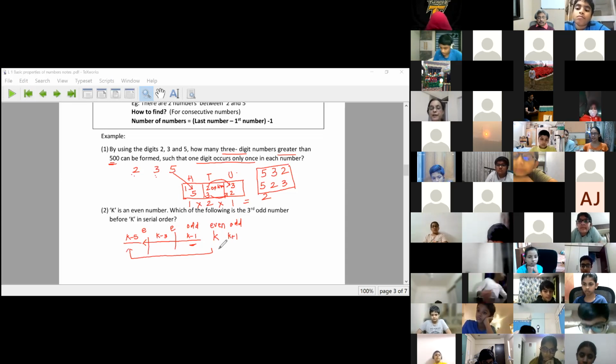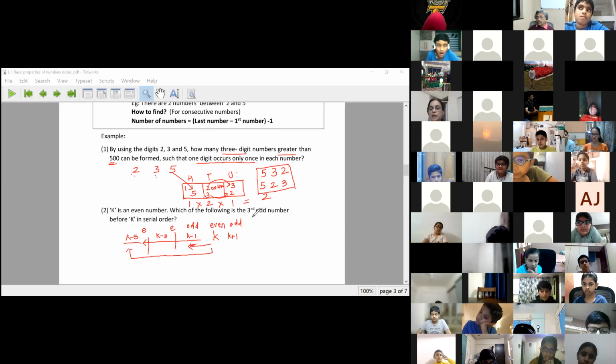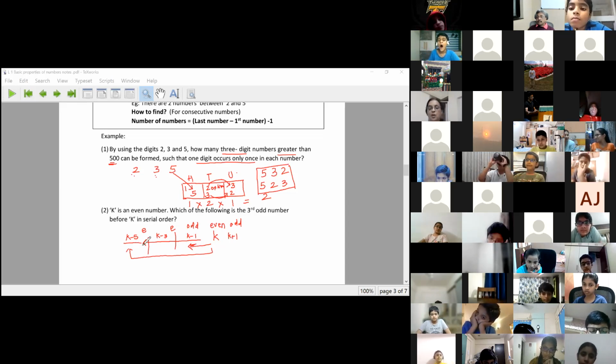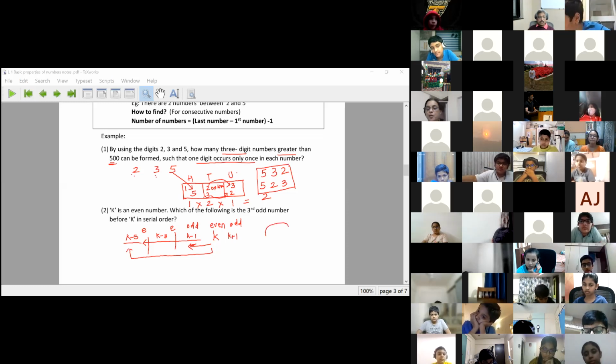How did I find it? I took the number before k and subtracted 4 from it, because I want the second odd number before k minus 1, or the third odd number before k plus 1. Understand that when I jump from one odd number to another odd number, there is a gap of 1. So it is always a jump of 2, 2.